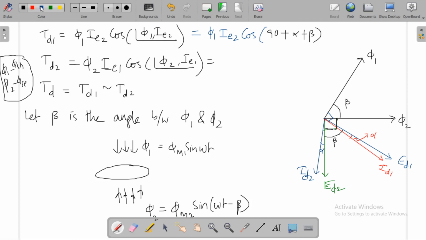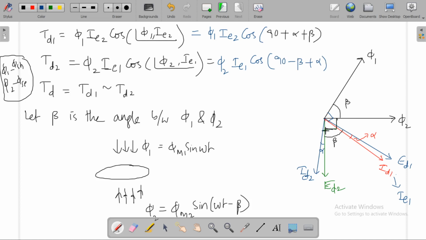Coming to this, phi 2 IE1 cos of the angle between these two, phi 2 and IE1. We have phi 2, where is IE1? This one is IE1. The angle between these two will be 90 minus beta plus alpha.